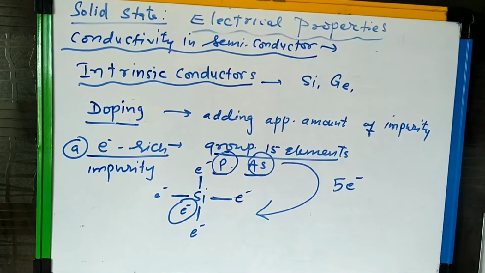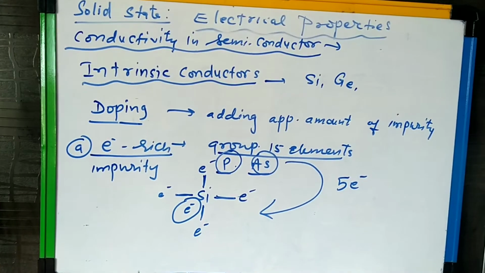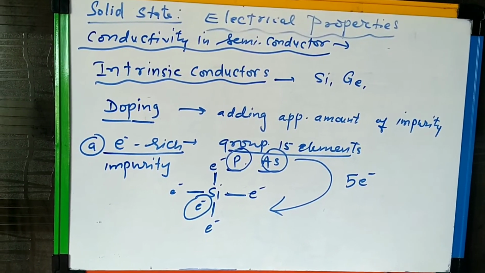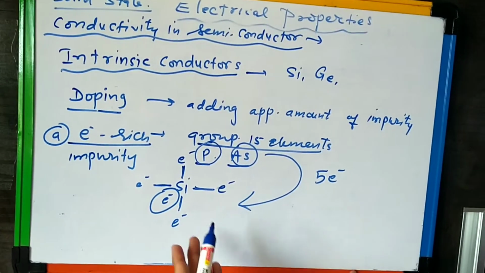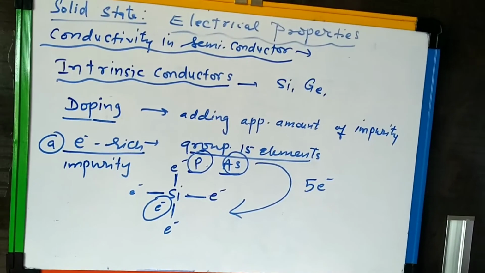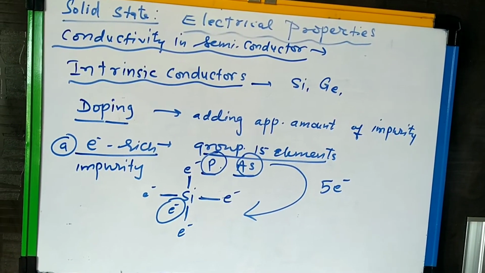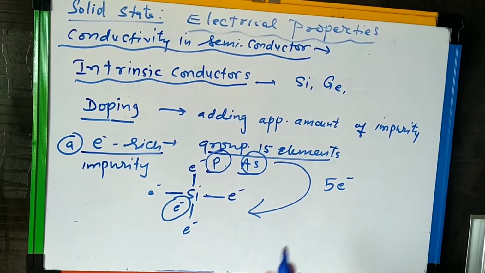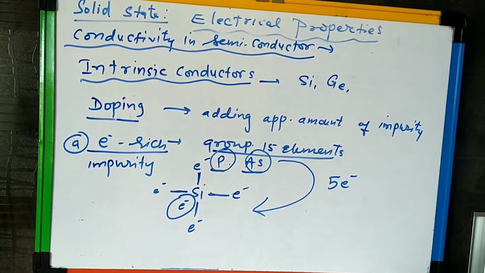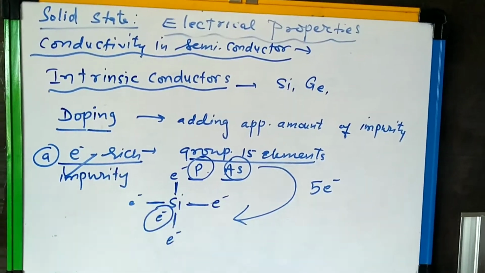and that electron is responsible for conductivity, because this electron is free and it can conduct electricity easily, and that's why their conductivity increases. Now in this case, why do we call it electron rich impurities?